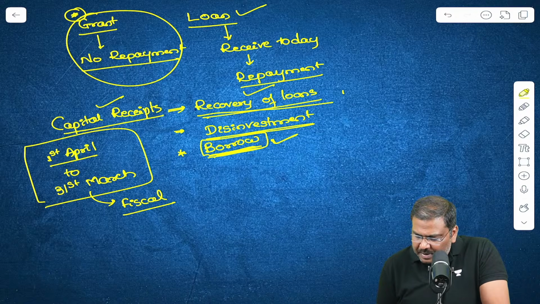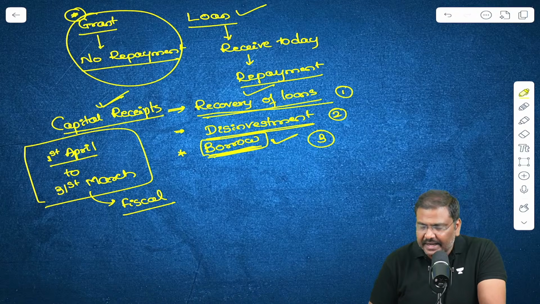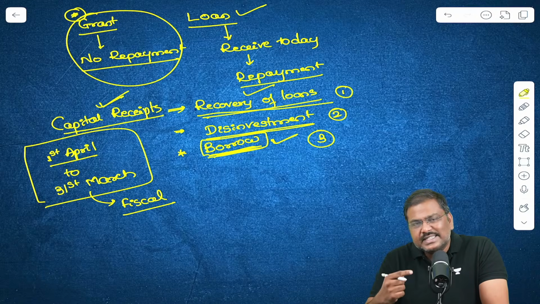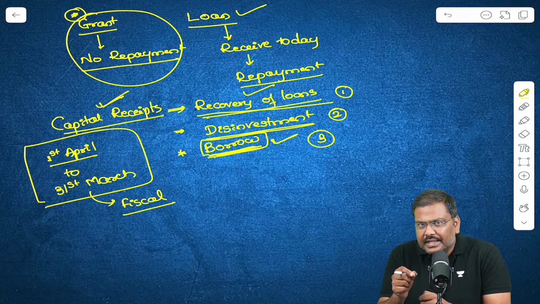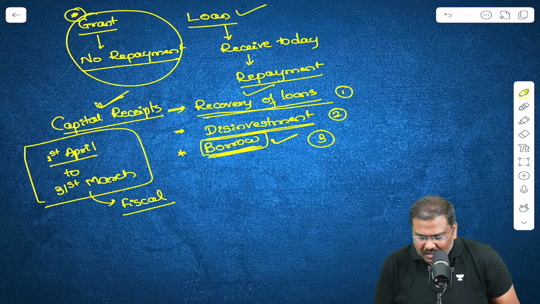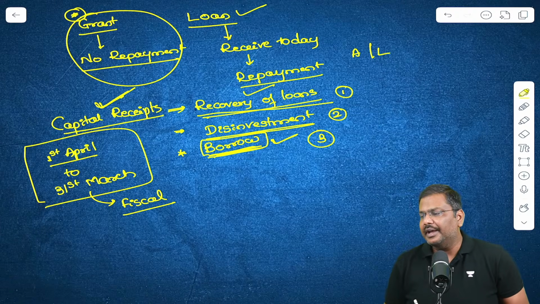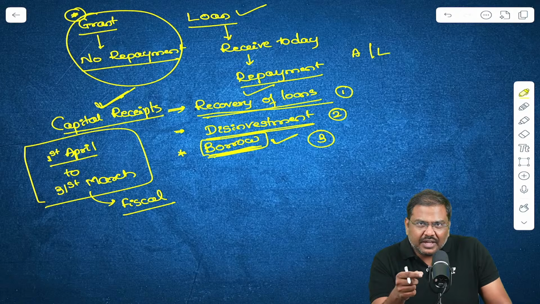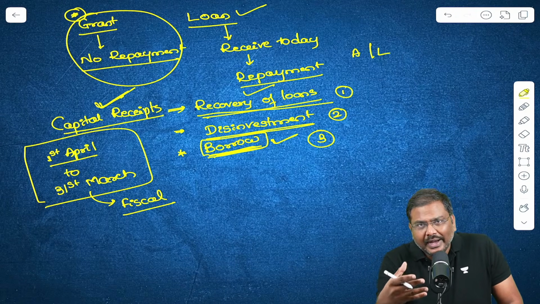Now, please do let me know if everybody is okay with the first, second, and third under the capital receipt. Now, what I want you people to do is essentially observe. Can you see under the capital receipts, there is either a change in the assets or the liabilities of the government of India.